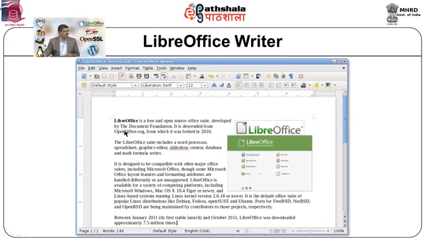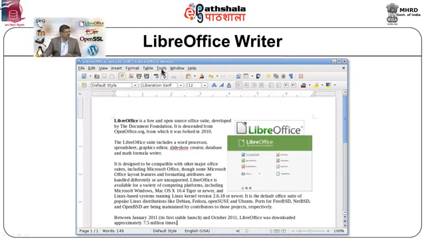Now, let us see the menus. There is a file menu, edit, view menu, insert, format, table, tools, window and help. So, these are the different menus, and if we want to modify the document, we can use either of these menus.